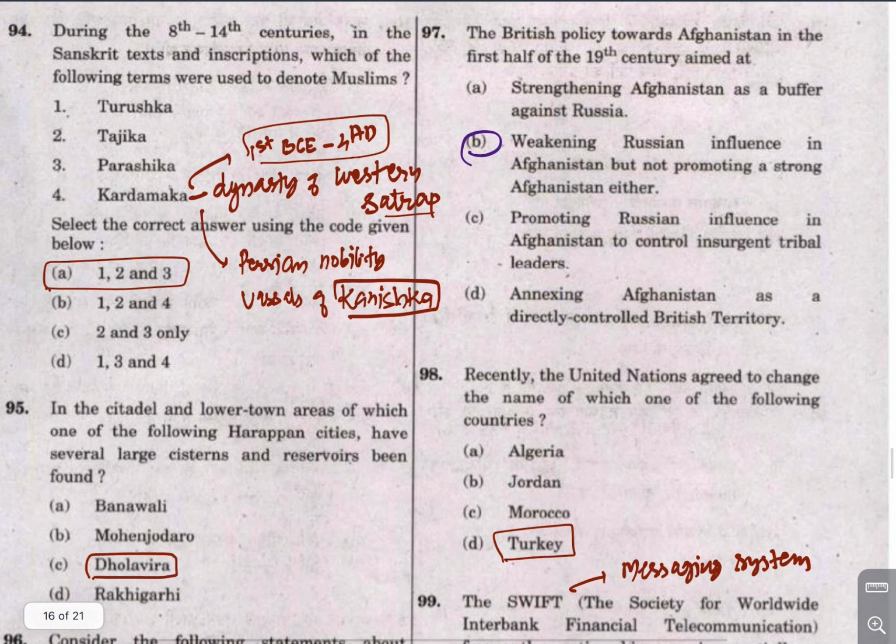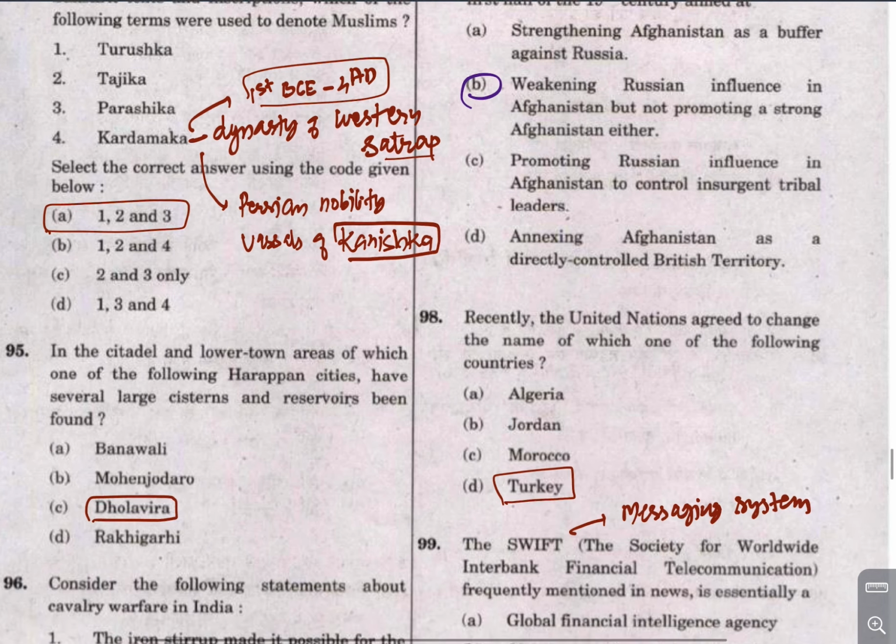The British forward policy towards Afghanistan was to weaken the Russian influence in Afghanistan, but also not to promote a strong Afghanistan either. So that was the threat the British felt about Afghanistan. They wanted a weak Afghanistan, but also a weak Russian influence in Afghanistan.